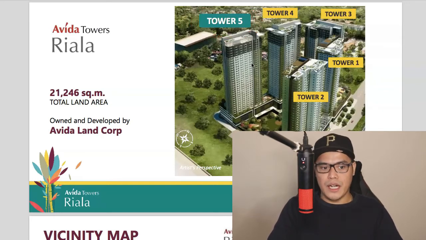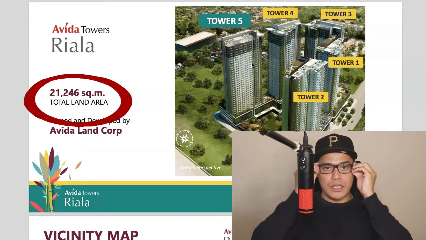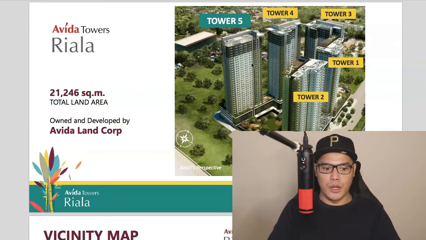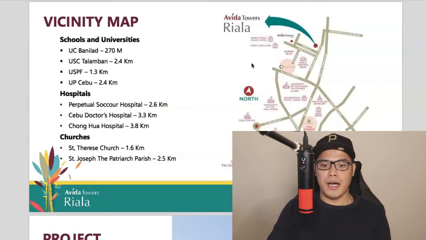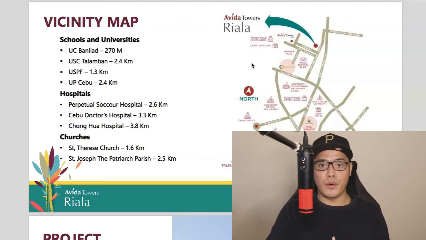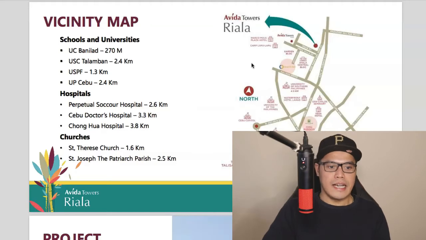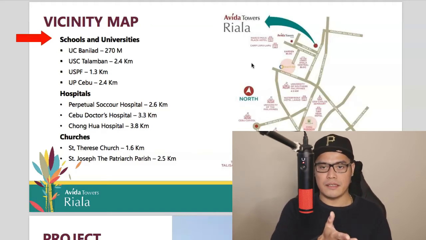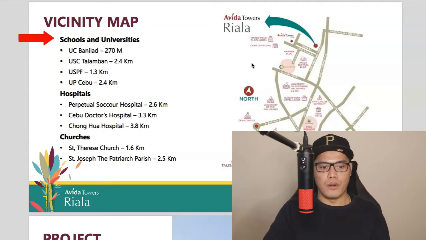So with Avida Towers Riala, the total land area of the project is 21,246 square meters. And this is owned and developed by Avida Land Corporation. This is the vicinity map, and if you're familiar with Cebu IT Park, this is where Avida Towers Riala is located. And it's close to schools and universities, as you can see on the list. They also have a list of hospitals that are nearby, and also some churches.